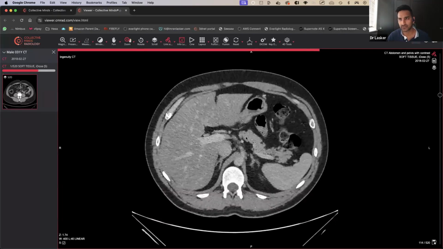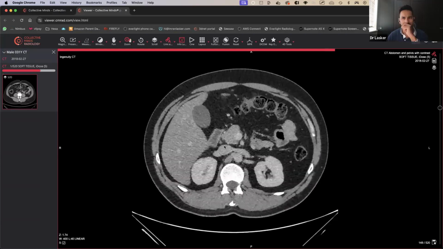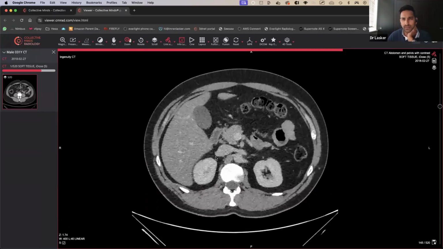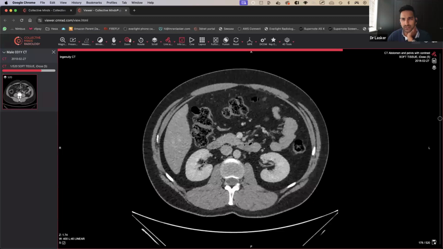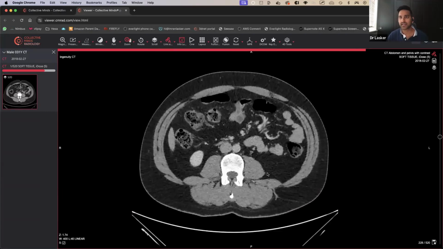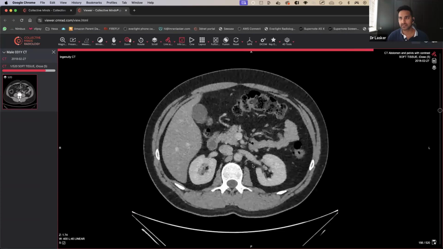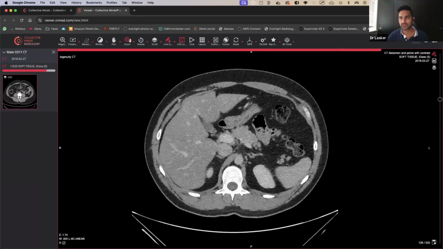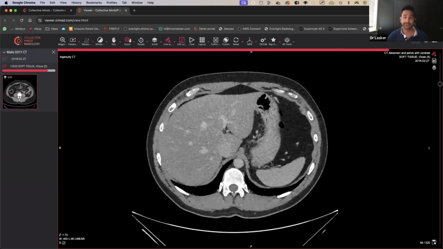So pancreas is this feathery thing sitting across the front like this, going all the way across to there. That looks okay. So we're not worried about the gallbladder or the pancreas. Kidneys look good as well. For those that don't know, have a look at the renal fat. Make sure that you can see renal fat. If you can't, then you may be looking at some sort of obstruction. But they actually look okay. So the kidneys don't look like they're stranded. And we're here anyway. Have a look at the adrenals, and the spleen looks good as well.